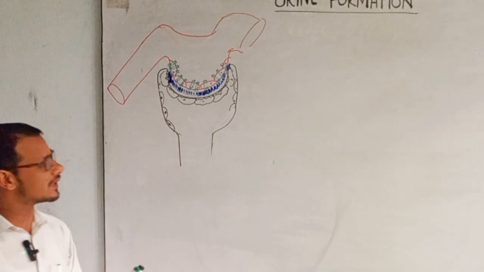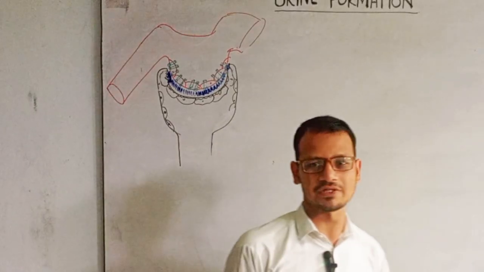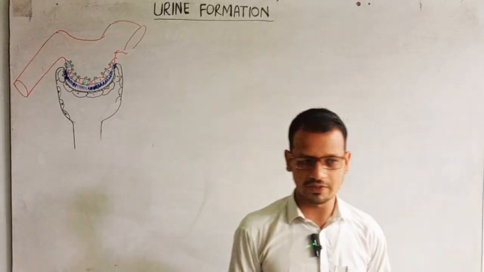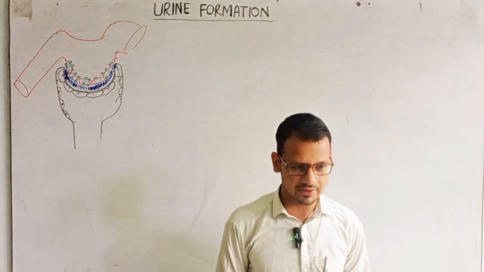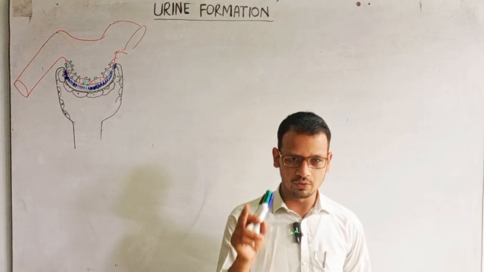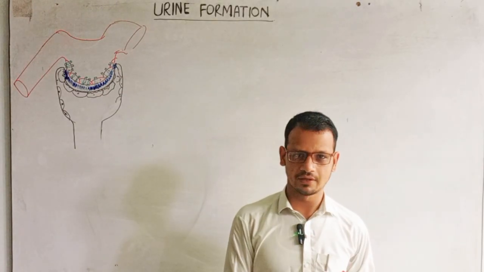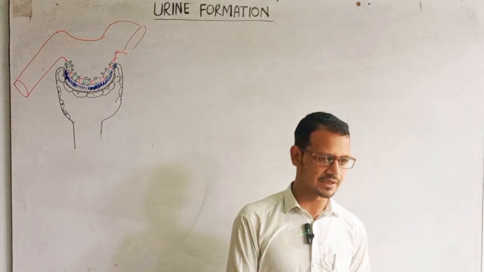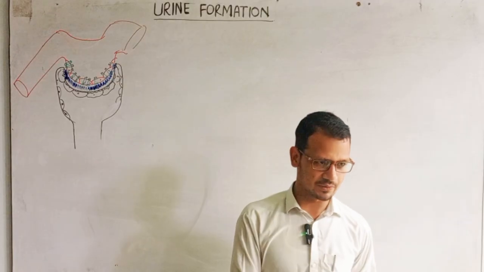Right, the step that occurs here in urine formation is the ultrafiltration, or it is called glomerular filtration. But this filtration occurs under some pressures. We have net filtration pressure. Do you remember that? Glomerular hydrostatic pressure, colloidal osmotic pressure, and capsular hydrostatic pressure.